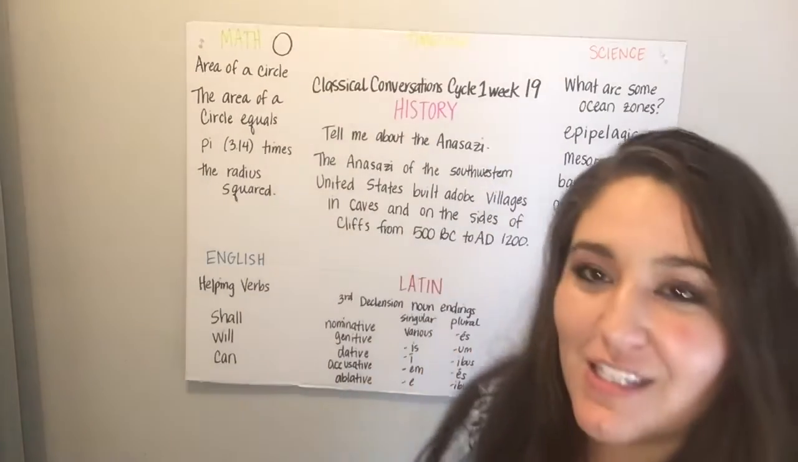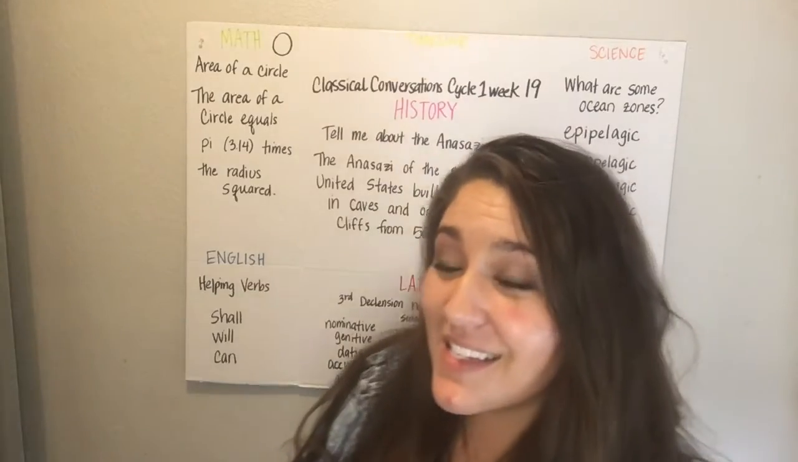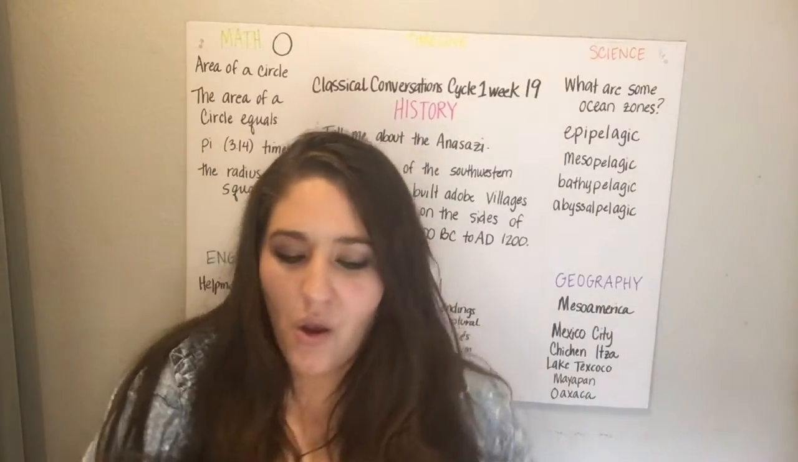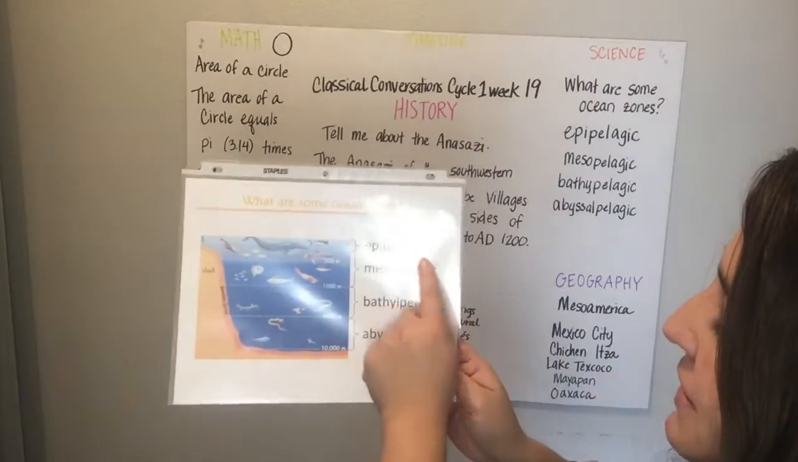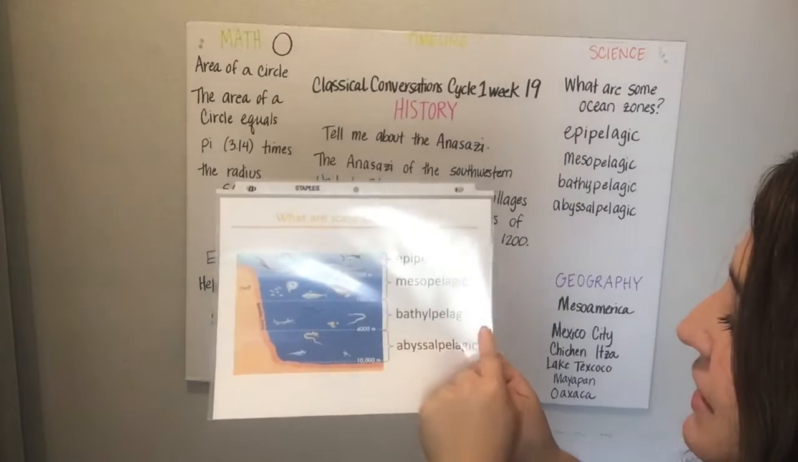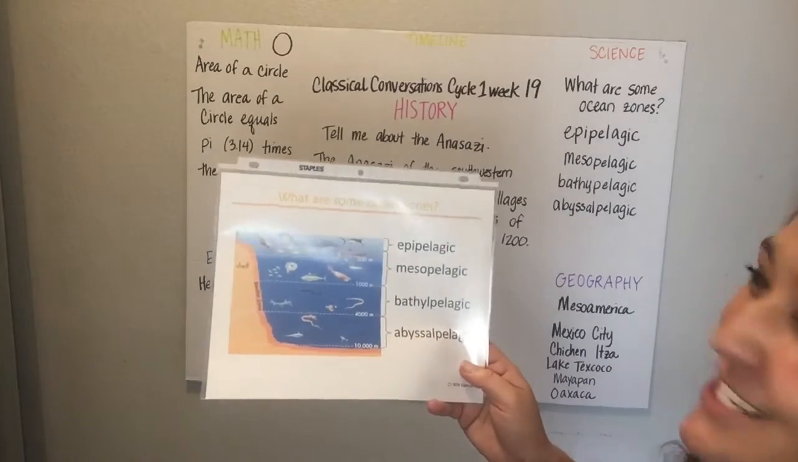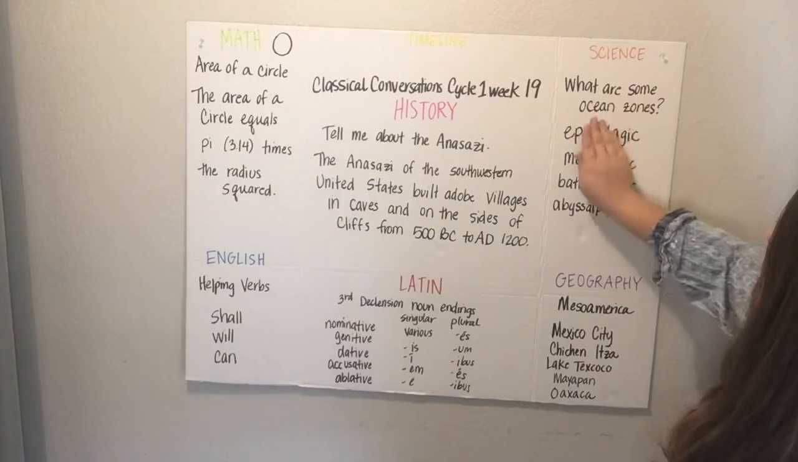And so we did this to a sailor went to sea, to see what he could see. What are some ocean zones? Epipelagic zones. Mesopelagic, bathypelagic, abyssopelagic, zones. Let's try that again. What are some ocean zones?